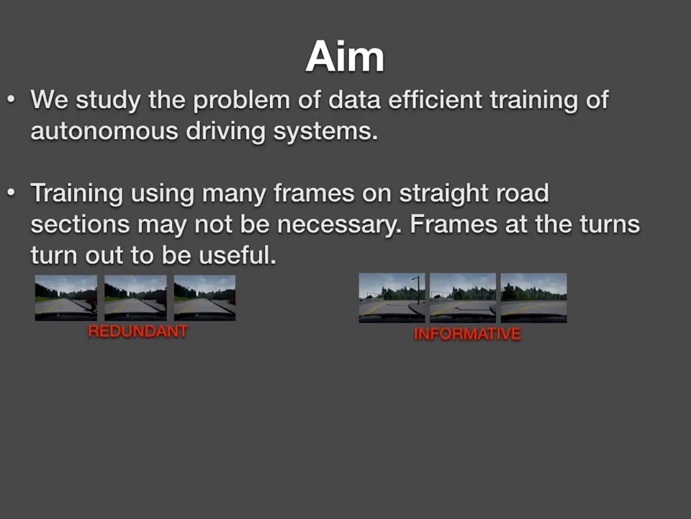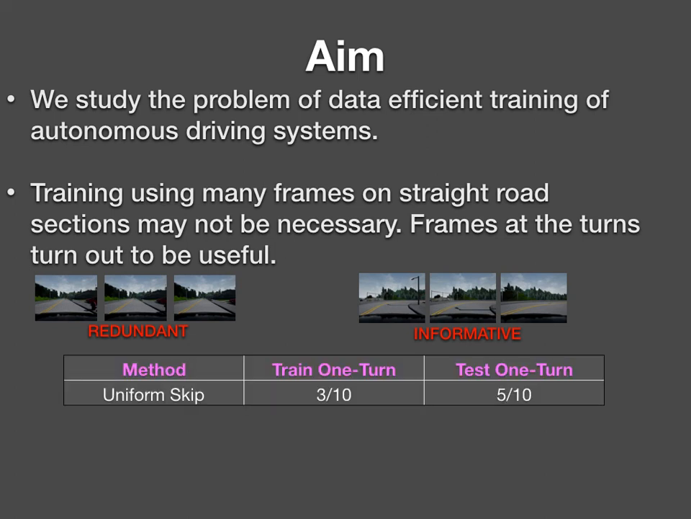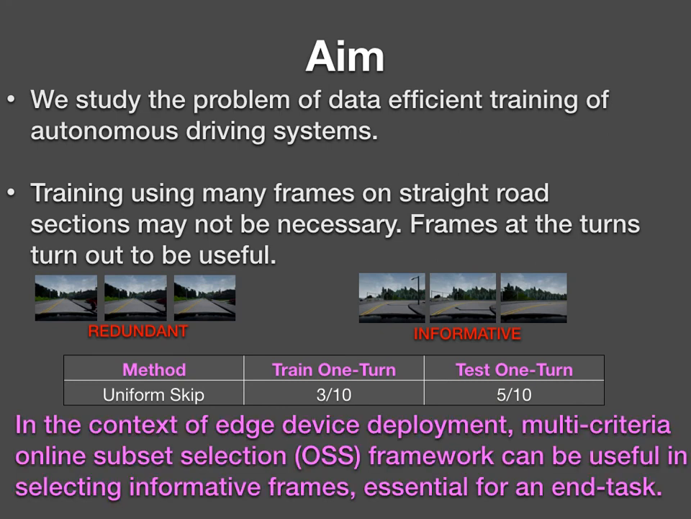Our aim is to study the problem of data-efficient autonomous driving systems. As we have seen earlier, straight road frames are mostly redundant, while the turn frames help the car to move at junctures. We show an example of episode completion here, trained using a uniformly skipped subset. It fails to complete more than half of the episodes. Hence, we propose a multi-criteria online subset selection framework for selecting informative frames.